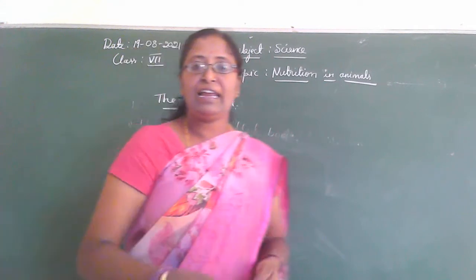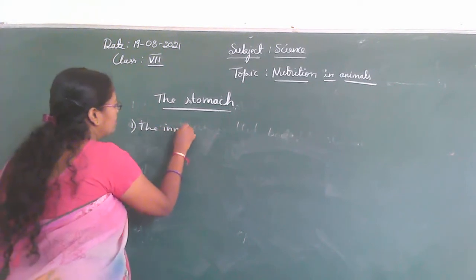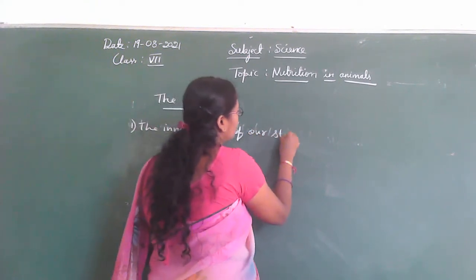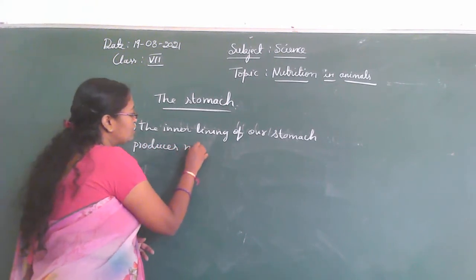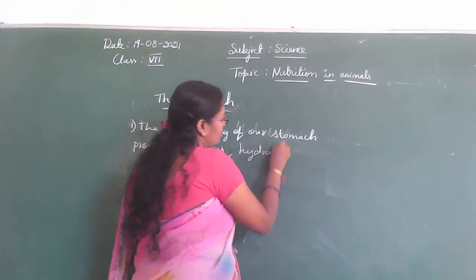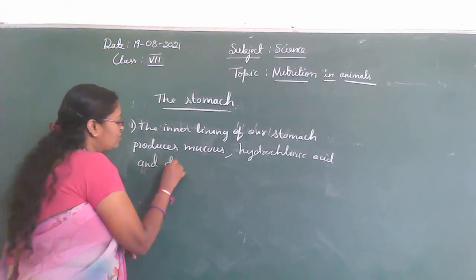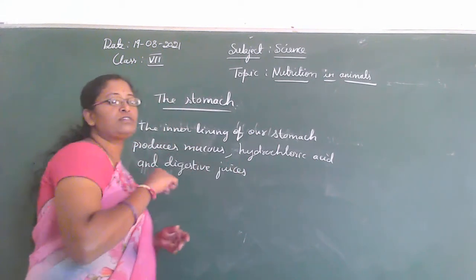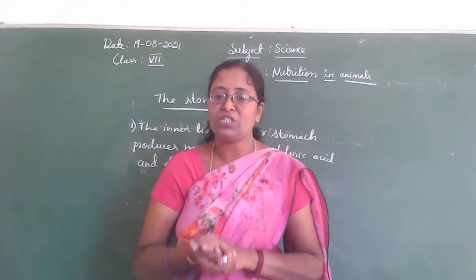So the inner lining of our stomach produces mucus, hydrochloric acid, and digestive juices. This mucus protects the lining or inner layer of the stomach.